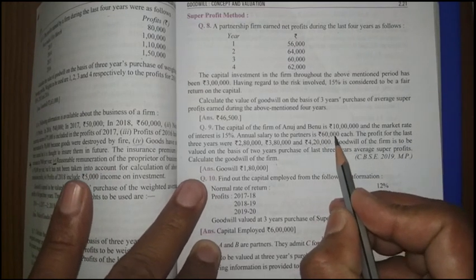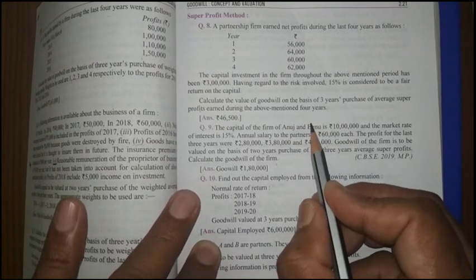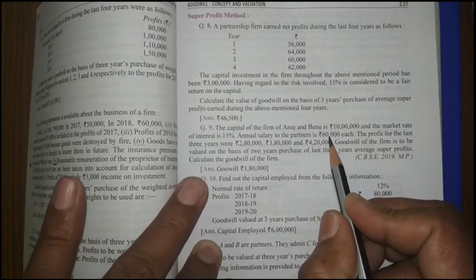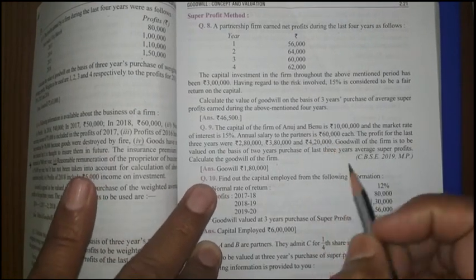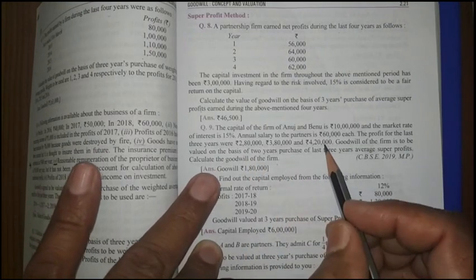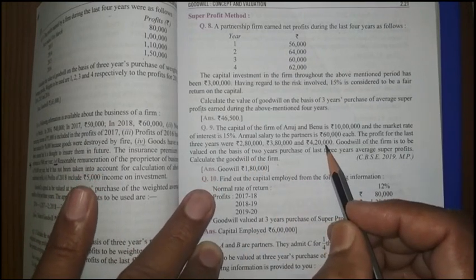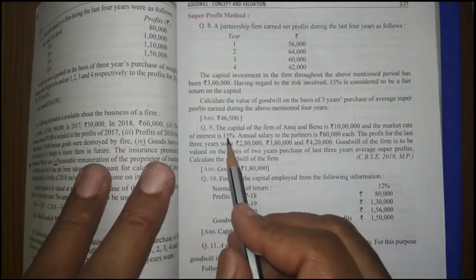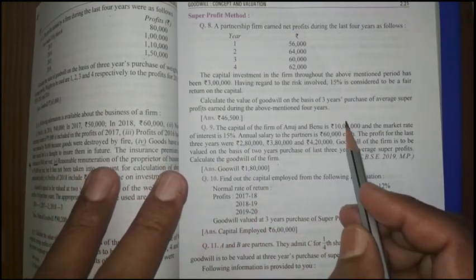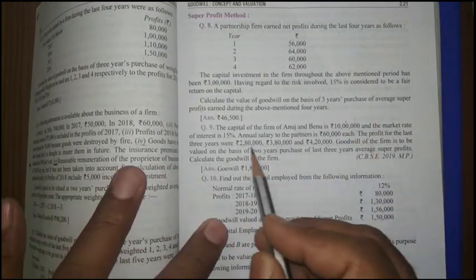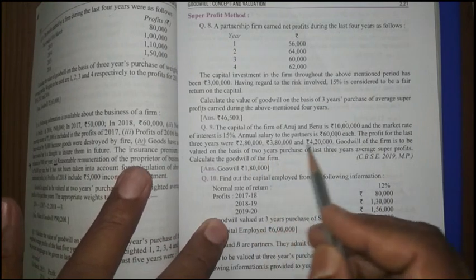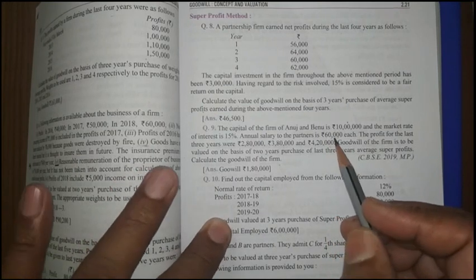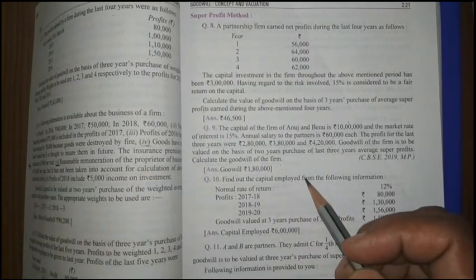Sixty thousand each is given, and two partners are there. So one year's salary will be 60,000 into 2, that is 1,20,000. This 1,20,000 we have to reduce from each year's profit, and only then take the average. Everything is given in the question. The normal rate of return is 15% and the capital of the firm is 10 lakh. From the previous years' profit we deduct the partners' remuneration, that is the salary, then find the average, then we will get the answer.